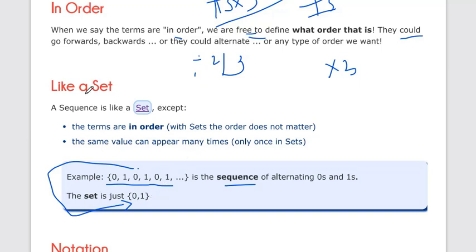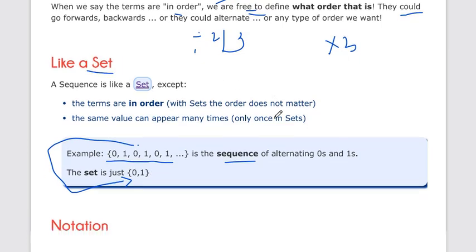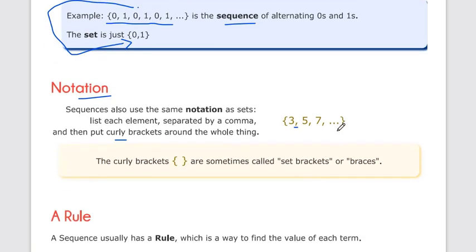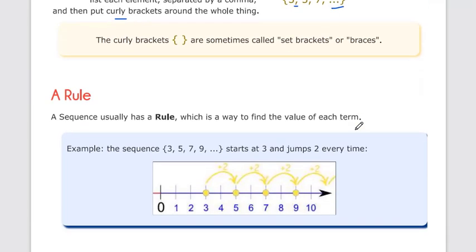So this is the difference between a set and a sequence. Notation: you all know how to write an infinite sequence. Each element is separated by a comma, and you put curly brackets around the whole thing, with three dots for infinity. Now, what is the rule for forming the infinite sequence? There are a number of rules, and how do we find the rule of this sequence?